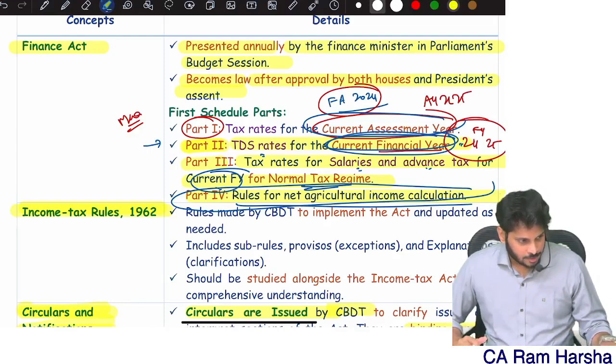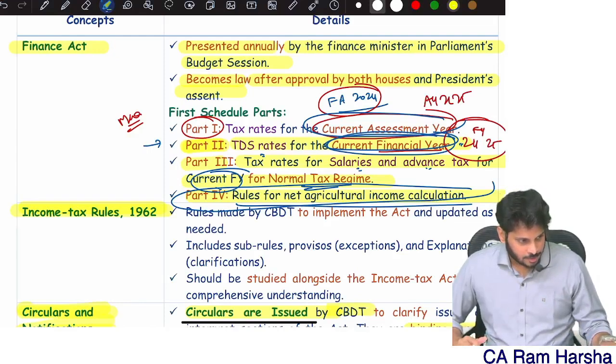The unutilized basic exemption limit concept is available to resident individual and HUF, but this rebate is only for individuals; even HUF is not eligible. So suppose under the optional tax regime, rebate is eligible if the total income is less than or equal to 5 lakh.